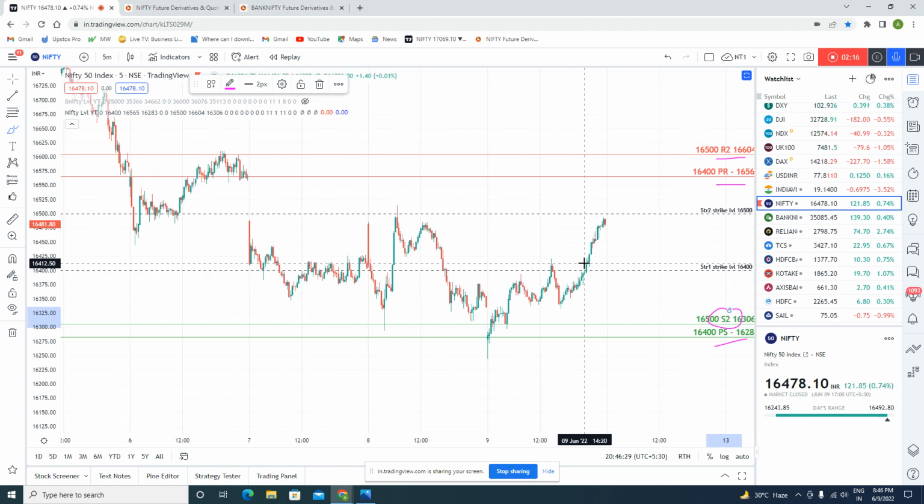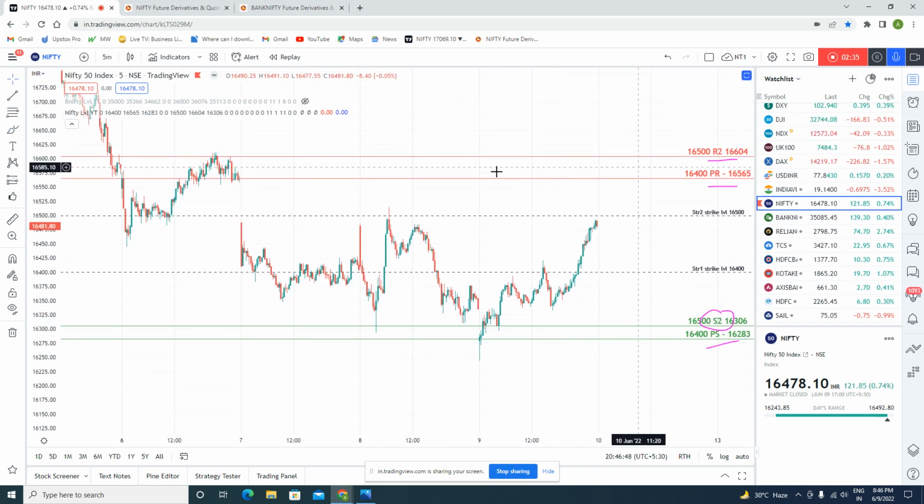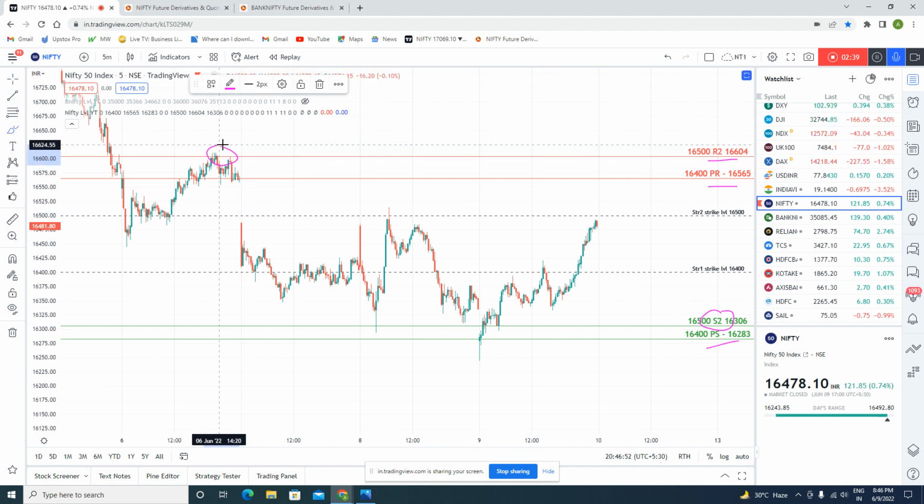Definitely there will be some buying, because from 16500 until two days before there was buying, but there was resistance around the 16612 level. Today's calculation shows the 16500 resistance coming at around 16604. You can see here. And the 16400 resistance is coming at 16565, but 16400 is the highest straddle formation.